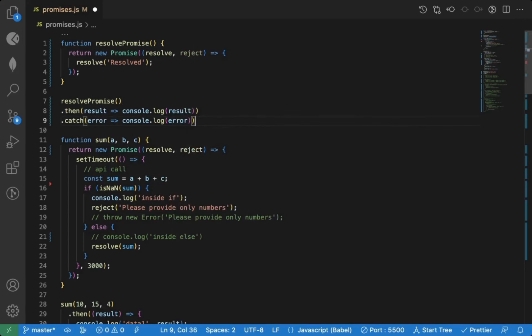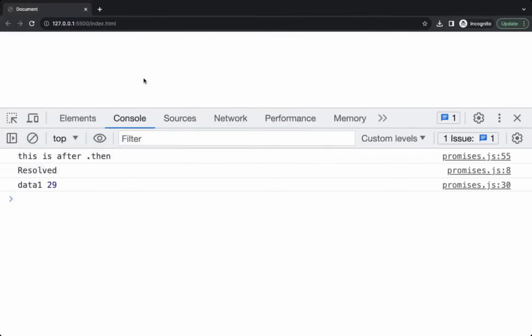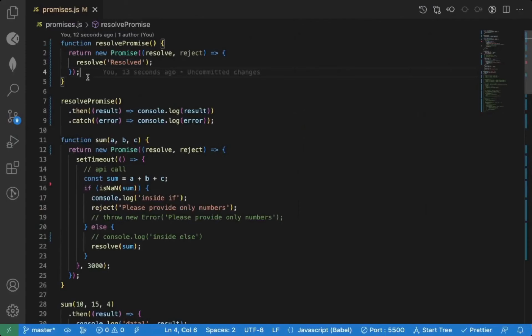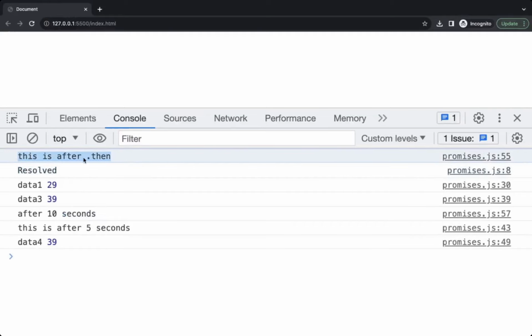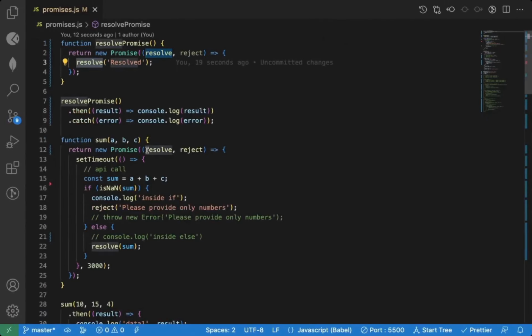If there is any error, your catch will execute and your program will not stop. It will just log. Now after this, you can see immediately after this line of code, you see result. Even though I am calling it immediately, I am not waiting for something. I am calling resolvePromise and immediately resolving. Still you see this line of code is executed before.